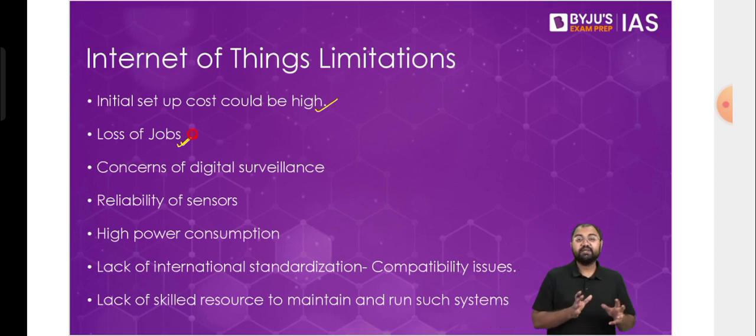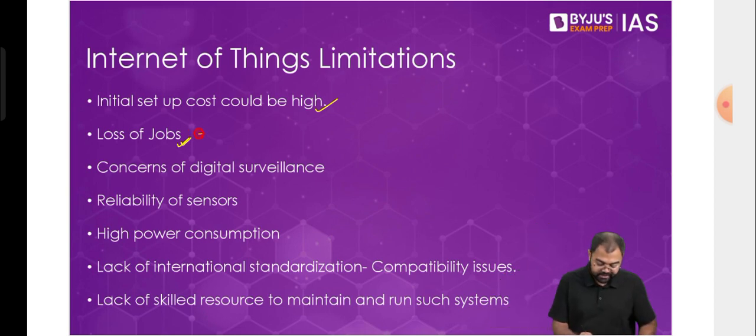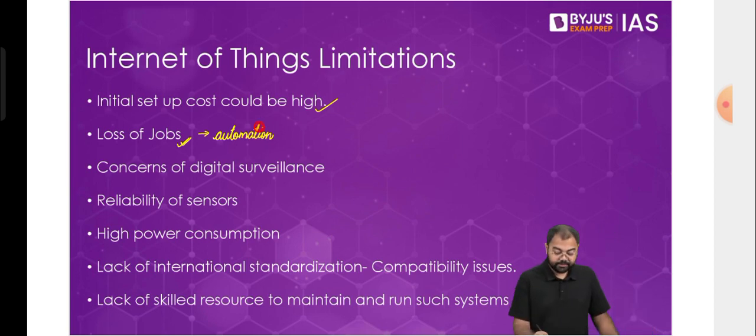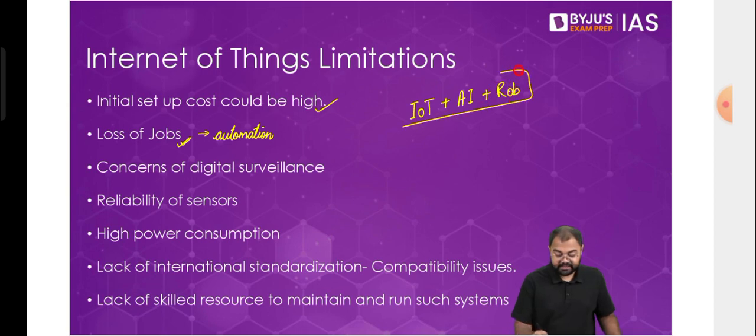That also means it will lead to a loss of employment opportunities, because a lot of automation can happen in the industries. When it comes to Internet of Things coupled with AI and robotics, these things can very easily lead to a lot of jobs being lost, especially in areas where you do not have a skill requirement, but rather something which is a part of the assembly. In all these cases, people who are employed can very easily lose their jobs. So we have to be very concerned about these kinds of issues as well.